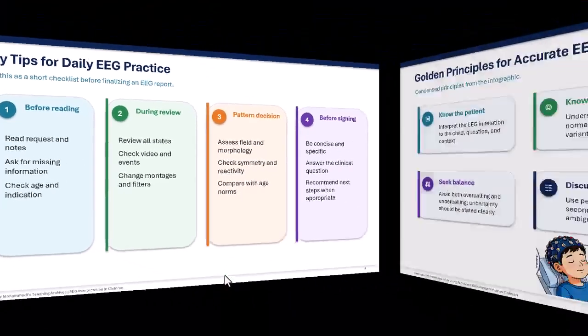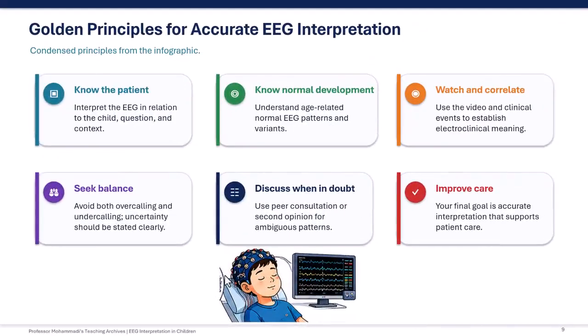Next slide, please. This slide summarizes the golden principles of accurate pediatric EEG interpretation. First, know the patient. The EEG must be interpreted in relation to the child, the referral question, and the clinical setting. Second, know normal development. Pediatric EEG changes with age, and normal developmental patterns must not be mistaken for pathology.